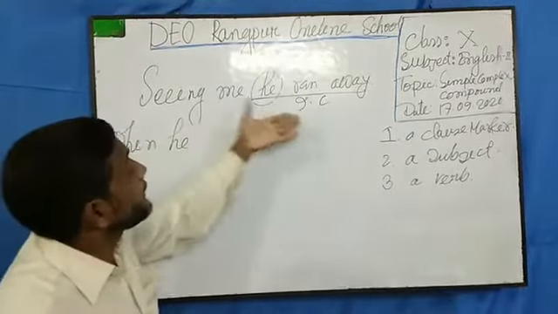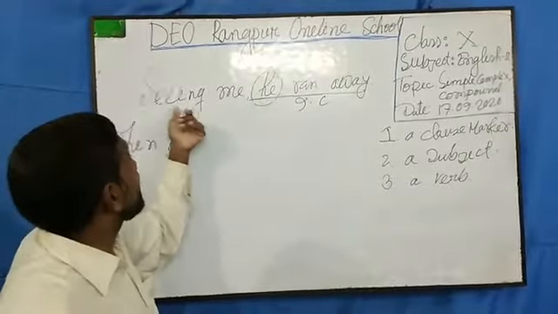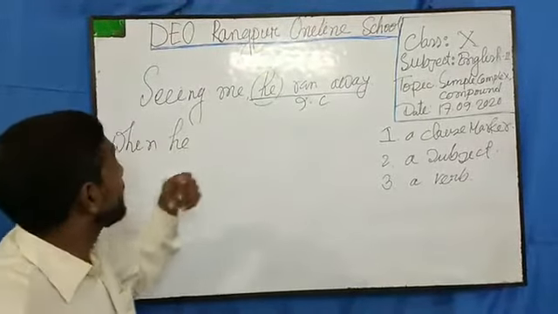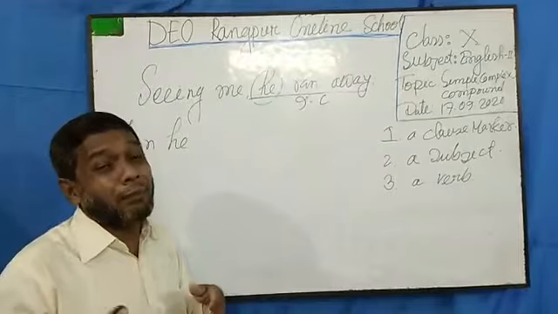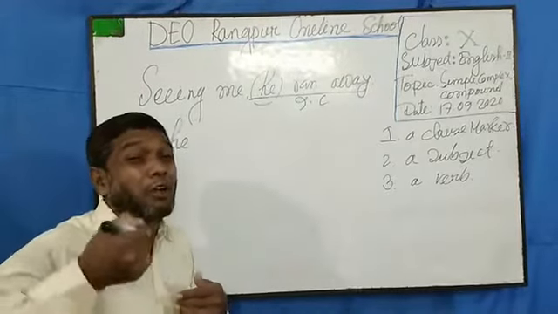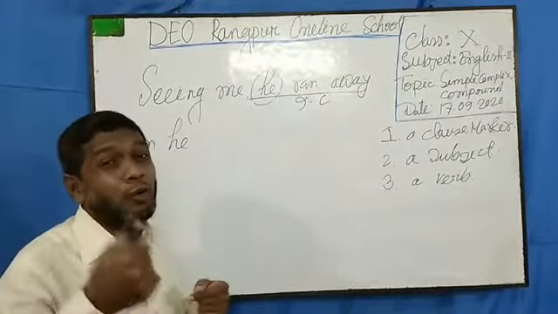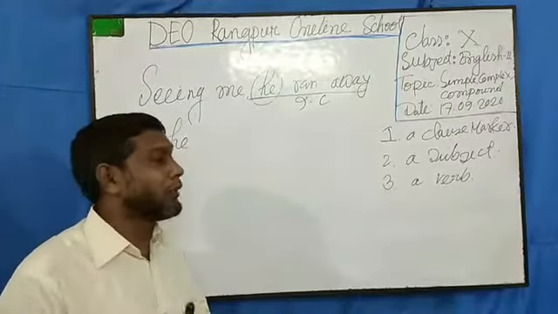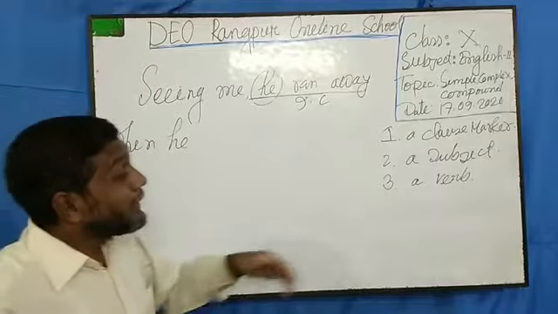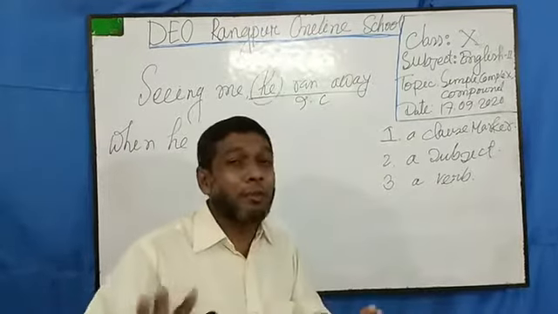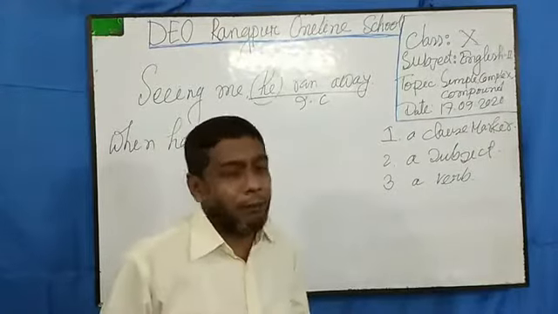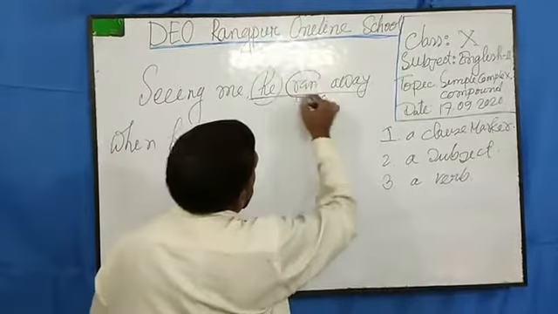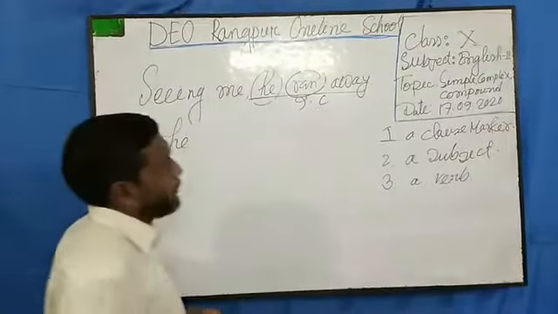Because you know this is a clause and there is no verb here. But how will I take a verb? We know the definition of a clause: a clause is a group of related words having at least a subject and a predicate. I told you in my previous classes. So again, you have nothing to be tensed. How will you take the verb? In the given clause, you will find a verb here.